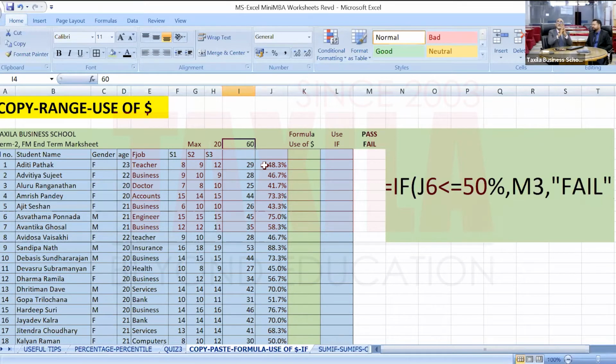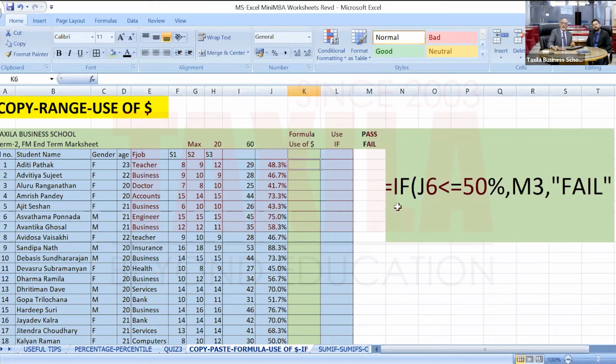This is how you should use Excel. You should not write numbers everywhere. Wherever possible, you should use common numbers, define them in a cell, and use that in a formula, so that whenever next time you change that number, all the calculations happen automatically. Okay, let's do that. So I will calculate this percentage again.